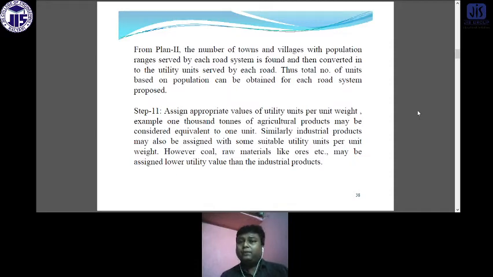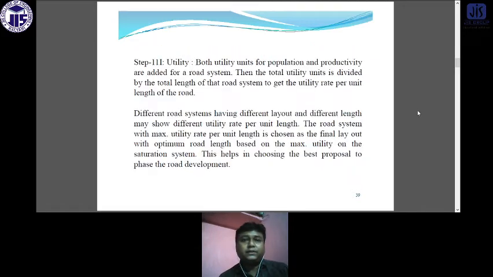When we are discussing traffic, we standardize by PCU. We have to fix some standard value, some range, so that the calculation procedure will be easy. In this way, the productivity unit, the agricultural and industrial unit, also has to be fixed to a certain range.